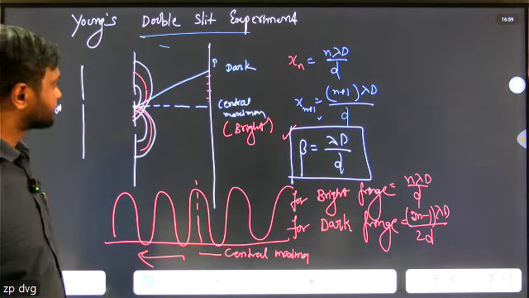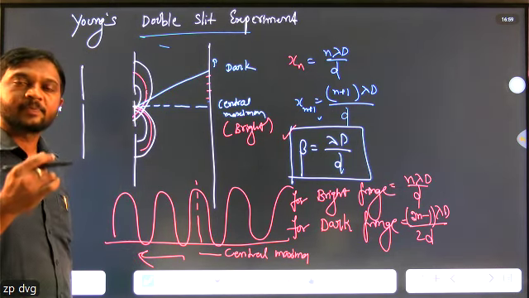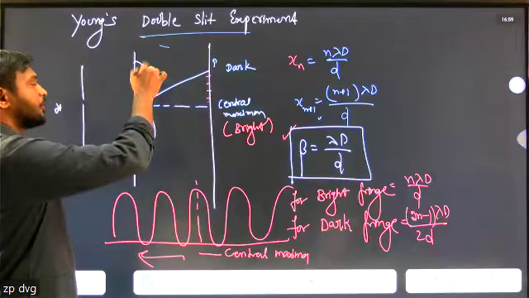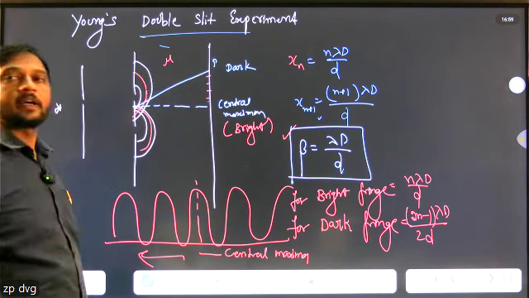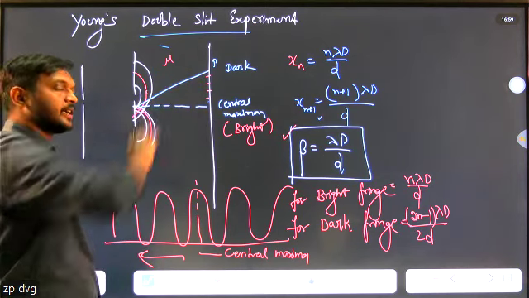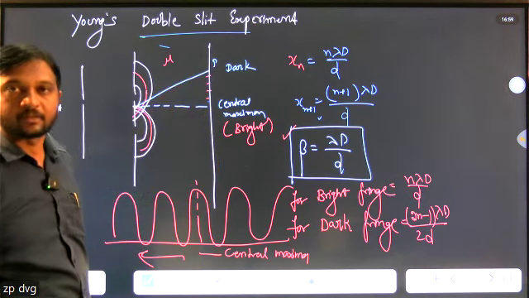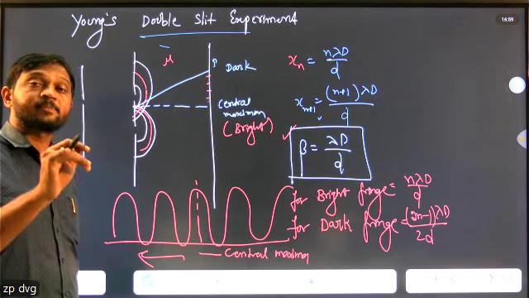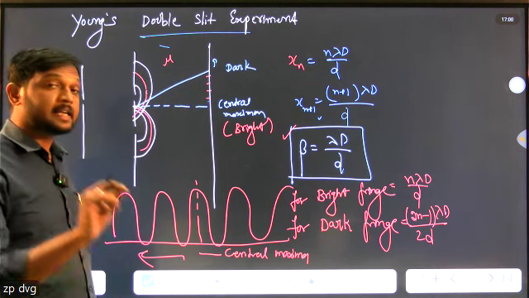See, one thing: if any transparent medium, just like mica, of refractive index mu is incident on the path of a beam, the resultant interference pattern gets shifted. Keep in mind, the interference pattern gets shifted, but the fringe width is unaffected.